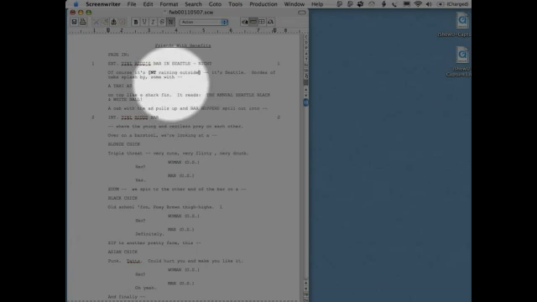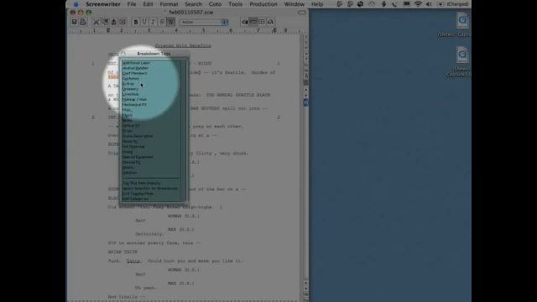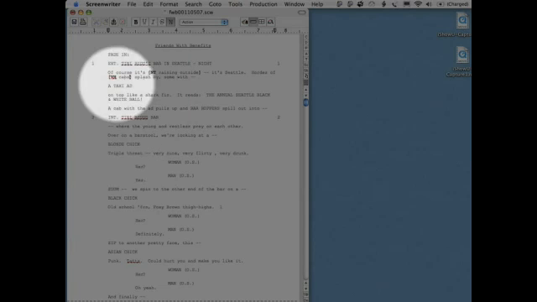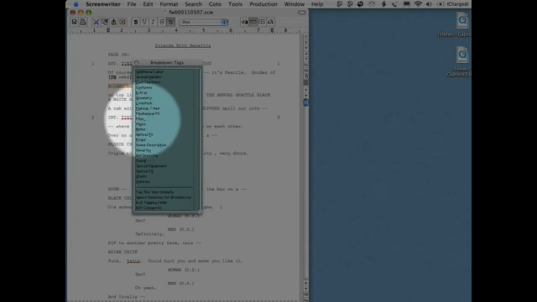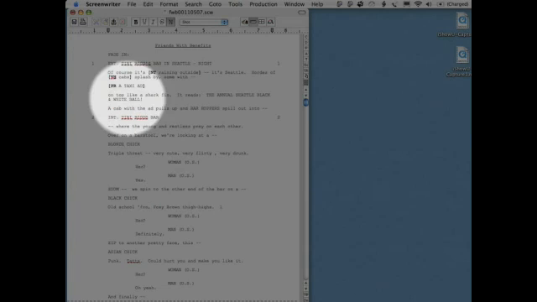Now look what it does. It doesn't color code it. It actually gives it this notation of NT, and that stands for notes. Let's go to the next item, Cab Splash By. Click and hold. Again, the screen comes up. Here it is. Let's go ahead and pick a vehicle. There you go. It creates a note of VH for vehicles, in cabs or vehicles. Taxi ad. Let's call that set dressing or a prop. Let's go ahead and call it a prop for fun. PR. So again, in Screenwriter, you're not color coding, but you still are tagging.